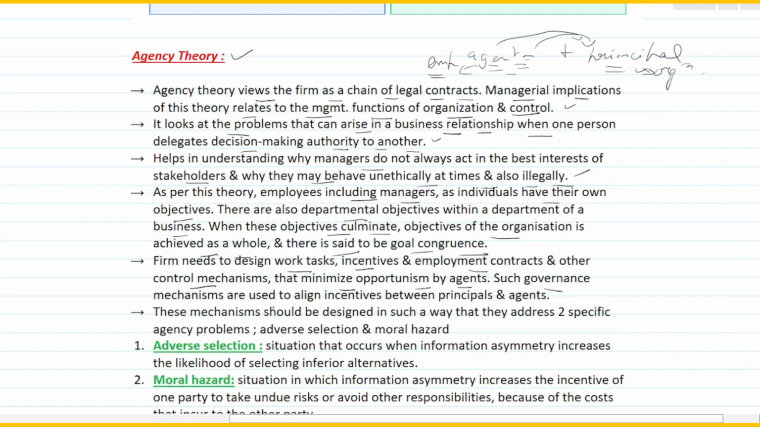Such governance mechanisms are used to align incentives between principals and agents. So if you have such tasks in place, these governance mechanisms can help you align the incentives between the principals and agents, right? These mechanisms should be designed in such a way that they address two specific agency problems. Very, very important as far as agency theory is concerned. What are these two problems? One is called adverse selection and the second one is called moral hazard, right?